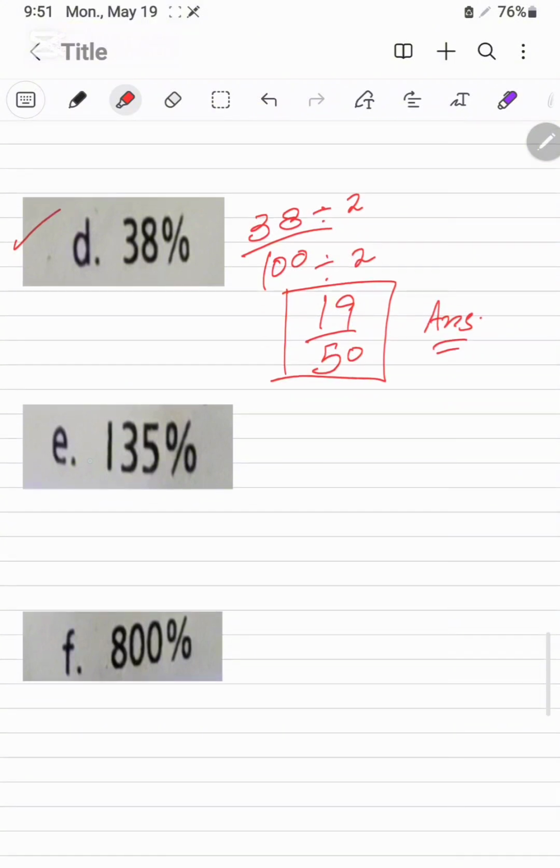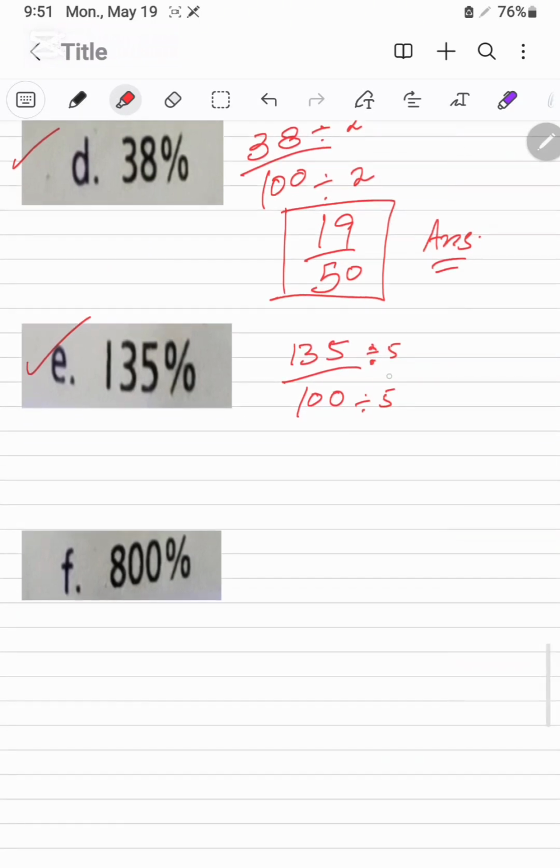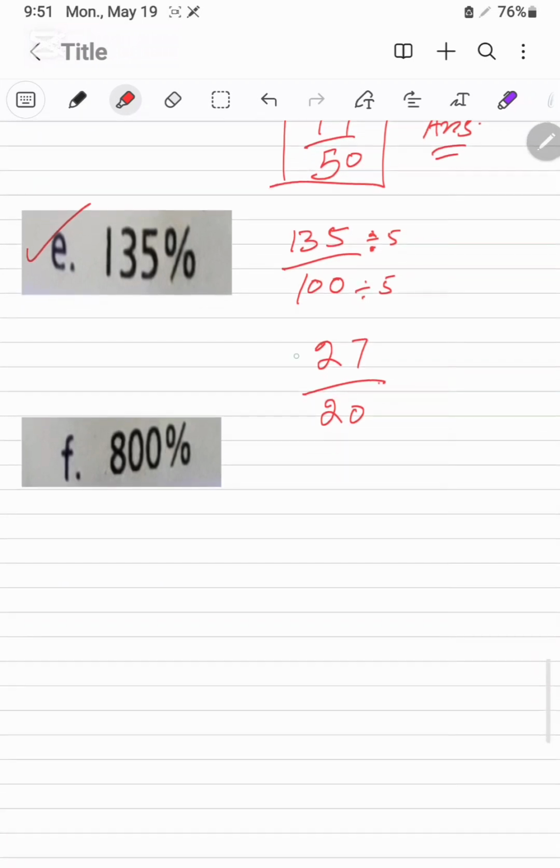Next, it is its E part, that is 135%. 135% means 135 divided by 100. This will be divided by 5 and also denominator divided by 5. 5 7s are 35, and 5 4s are 20. This is the final answer of this part of the question.